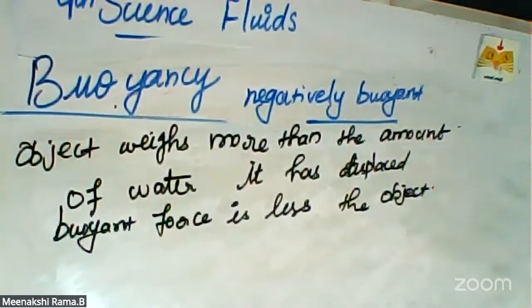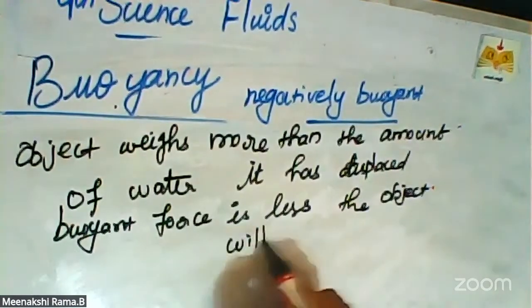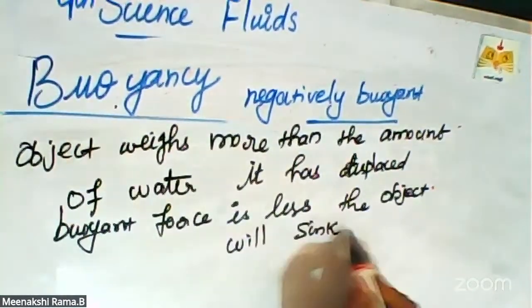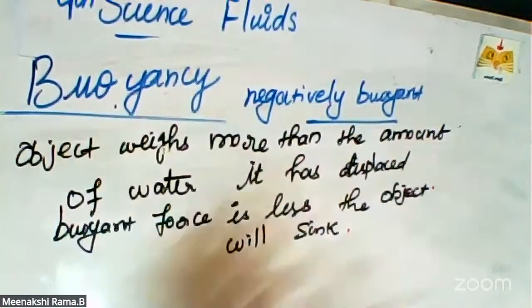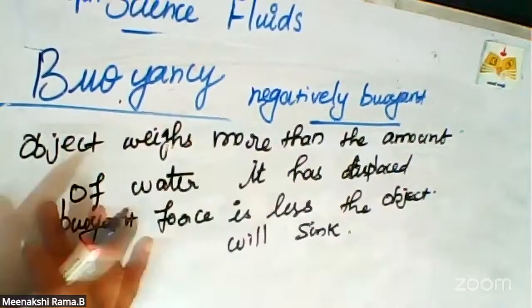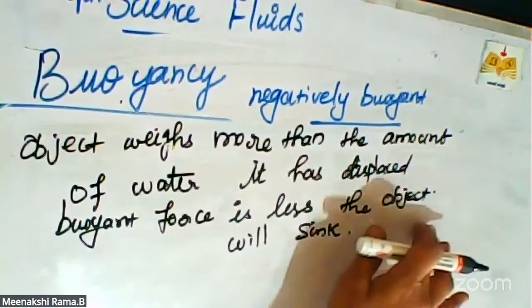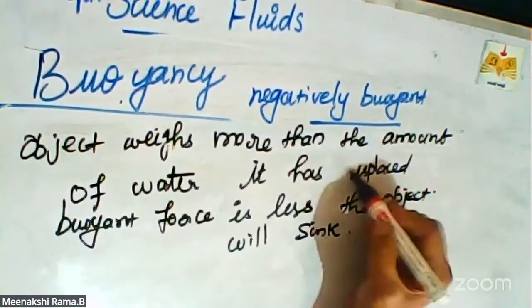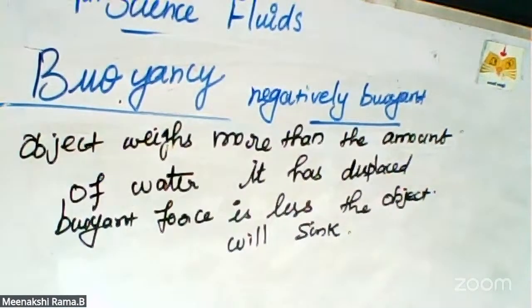So the buoyant force is less than the object, so it will sink. This kind of object is called negatively buoyant. The object weighs more than the amount of water it has displaced, the buoyant force is less than the object, so it will sink. This kind of object is called negatively buoyant.